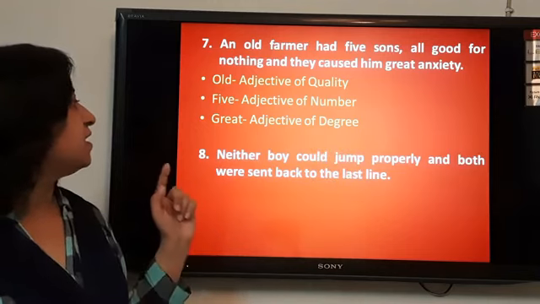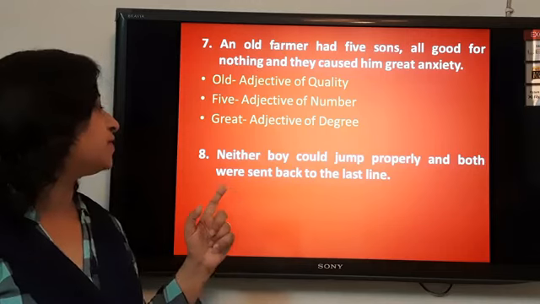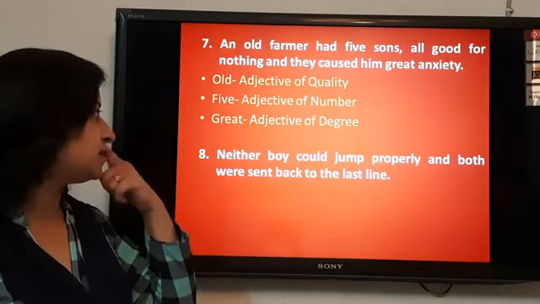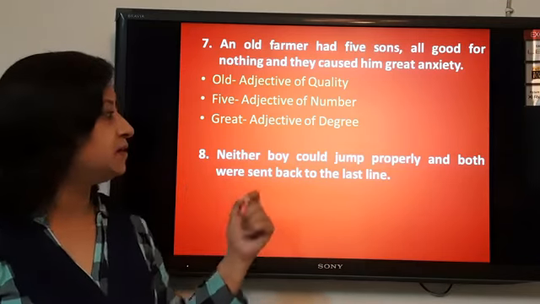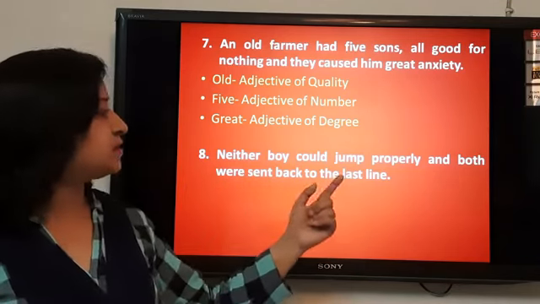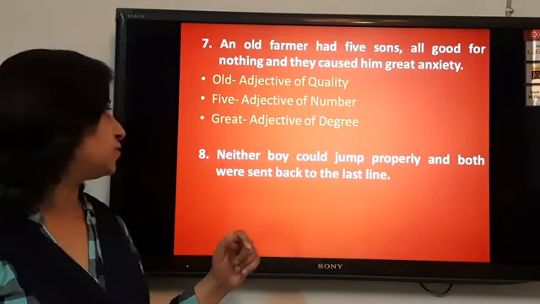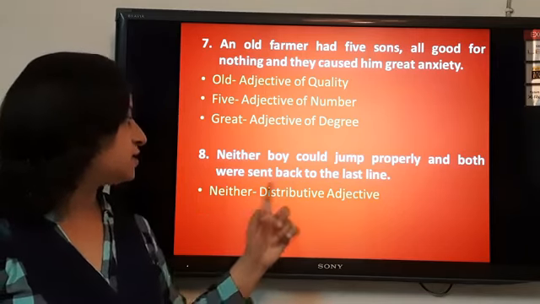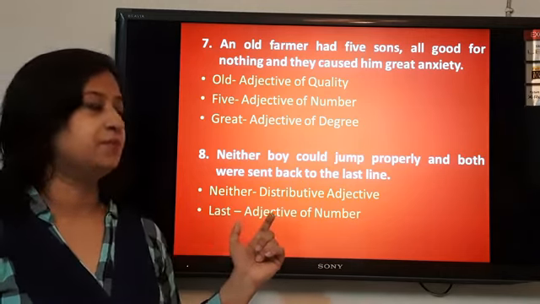Next sentence. Neither boy could jump properly and both were sent back to the last line. Again, the noun in the sentence is boy and boy is described by neither. One more noun is there, line, and this is described by the word last. So both of them are adjectives. Neither is the distributive adjective, and last is the adjective of number.